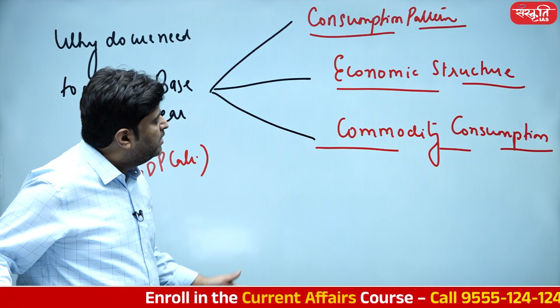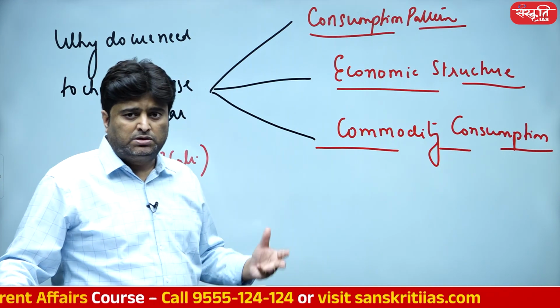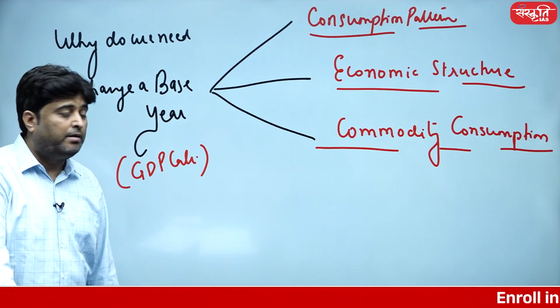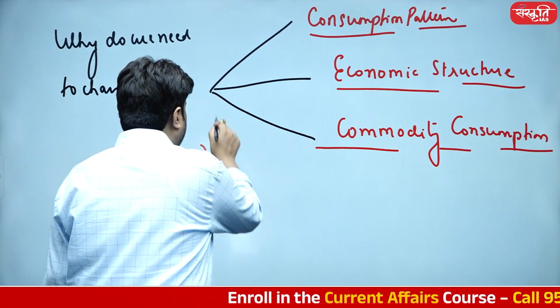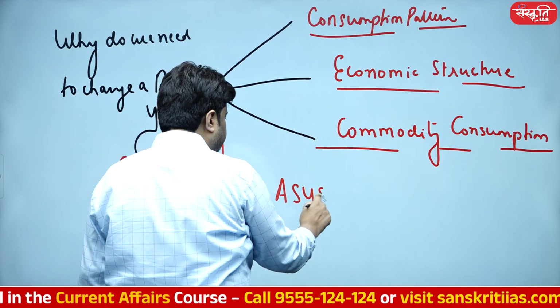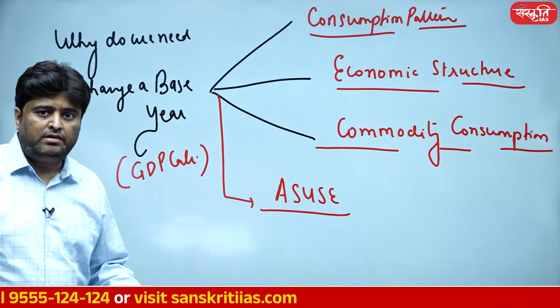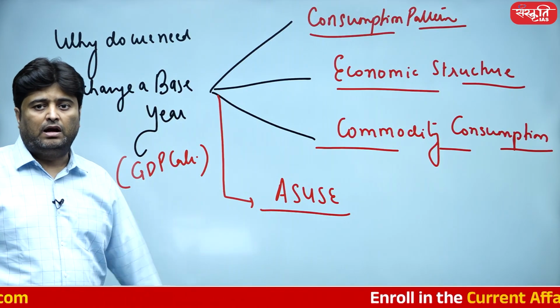So our commodity consumption, agriculture commodity consumption, manufacturing processes, all are going through a sea change. Therefore, it is very important to have a change in base year. And one more important thing, India is all about the unorganized sector, and therefore it's very essential that this survey is also going to play a very vital role in the GDP calculation as well.